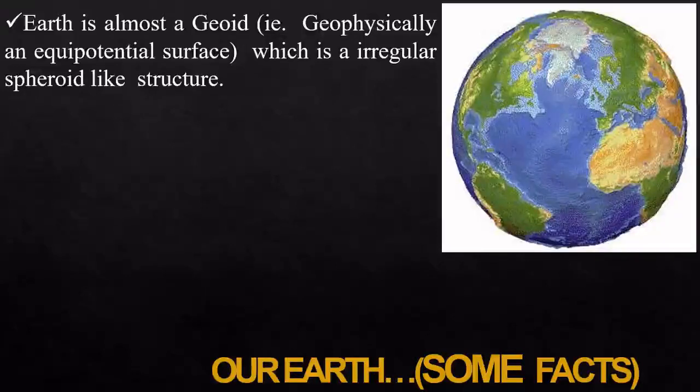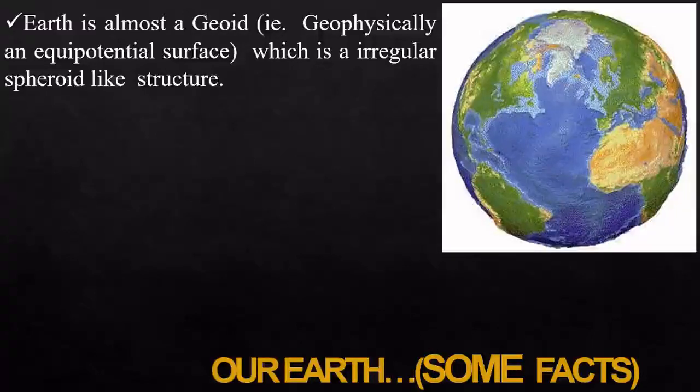That means that the various points on the Earth's surface will have the same potential. That is what is called equipotential. So geophysically, Earth is an equipotential surface, and we call Earth a geoid.